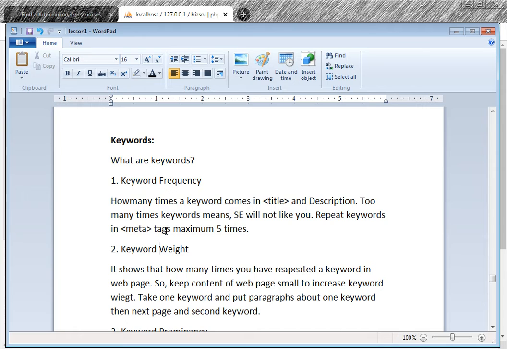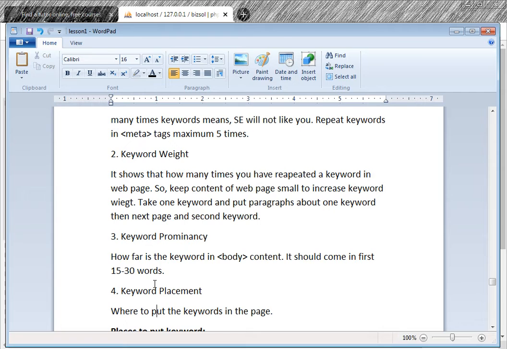Keyword weight. What is the keyword weight? It shows how many times you have repeated a keyword in a web page. So keyword frequency means in the meta tag, in the head tag, title tag, and keyword weight means how many times in the actual web page content in the body.